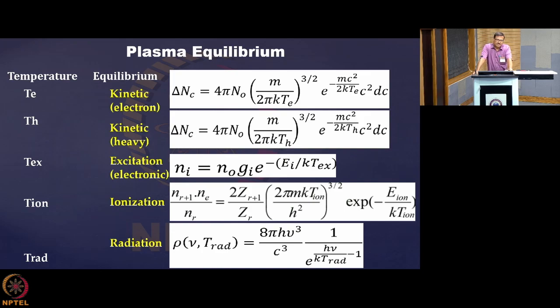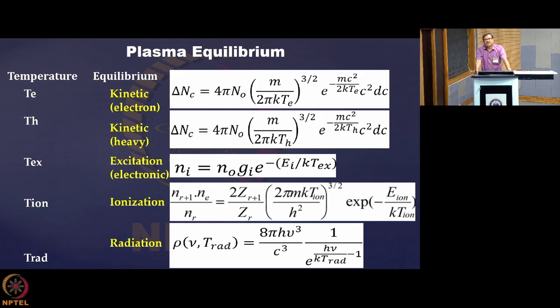That equilibrium holds for a certain temperature Te, which appears in the exponent of the first equation. Similarly, the heavy species collide among each other and maintain equilibrium, but that equilibrium distribution is characterized by a different temperature, Th.